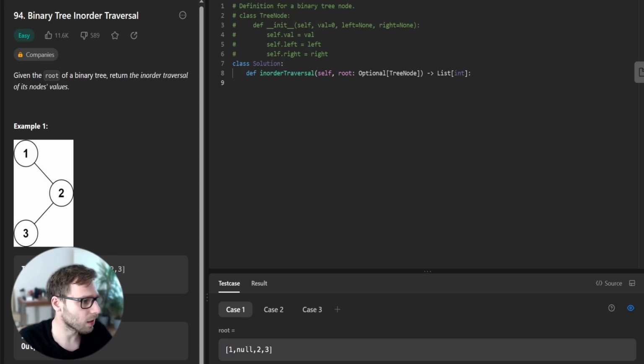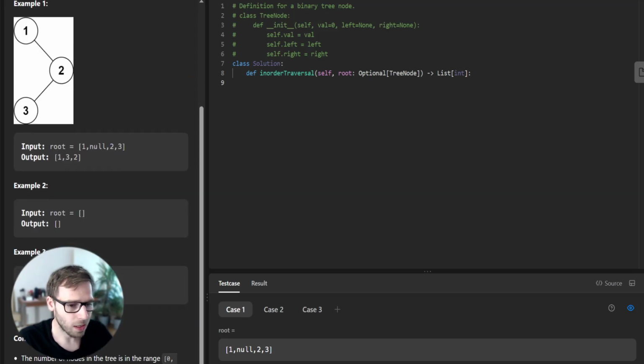For instance, if we have a binary tree with root equal to 1, null, and 2, 3, the output should be 1, 3, 2. This is because the inorder traversal visits the root 1 first, then goes to the left, which is null, then goes to the right subtree where 3 is visited before 2.